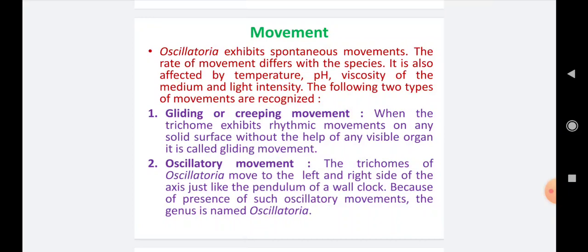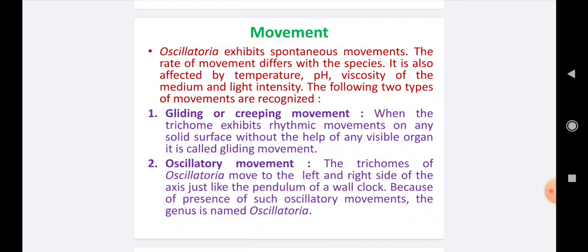Then the following two types of movements are recognized. These two movements are famous in the oscillatoria filament. Number 1, gliding or creeping movement. Gliding movement is a very slow movement. When the trichome exhibits rhythmic movements on any solid surface without the help of any visible organ, it is called a gliding movement.